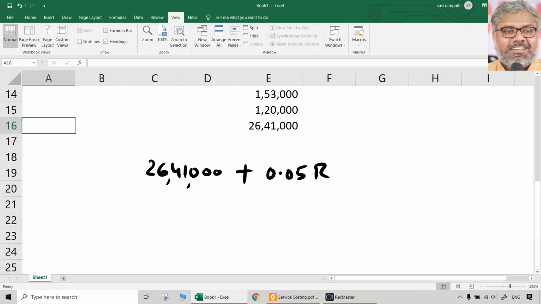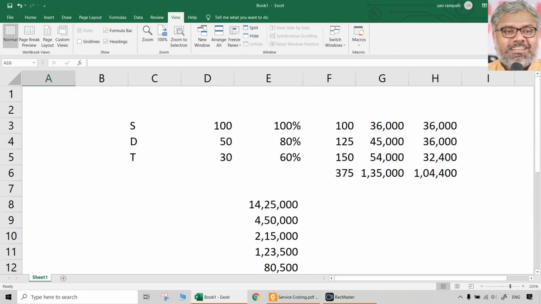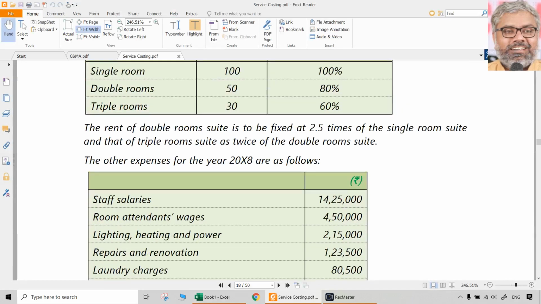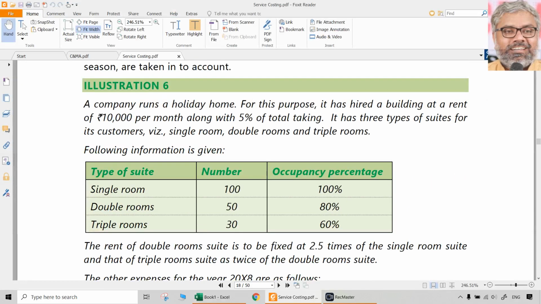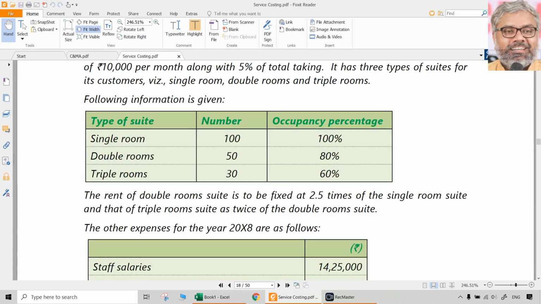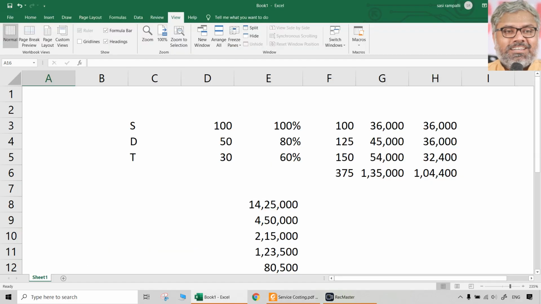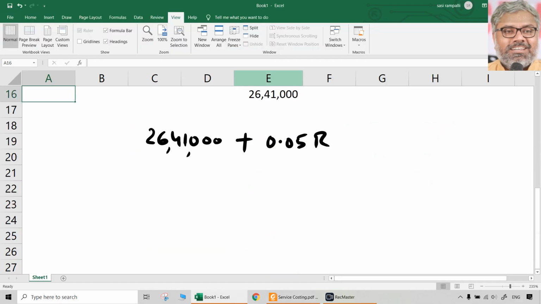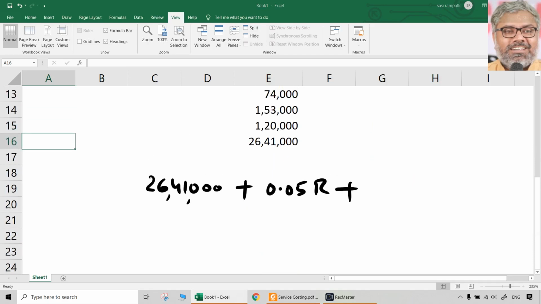Let us say that revenue is R, which is what 5% of the revenue is supposed to be rent, no? That is 5% of total taking variable rent. So that is why 0.05 of revenue plus profit is supposed to be how much? 20%, means 0.2 R. That is equal to R.